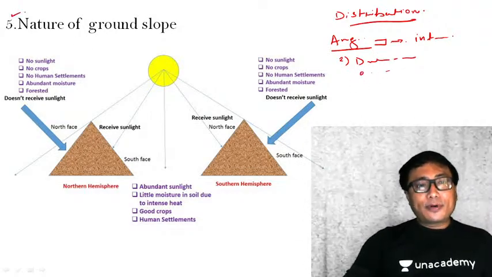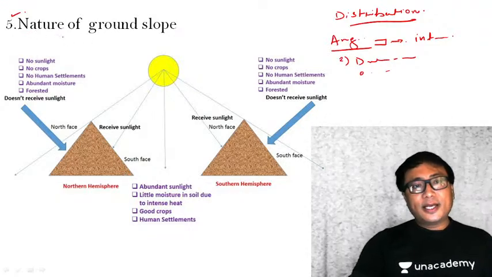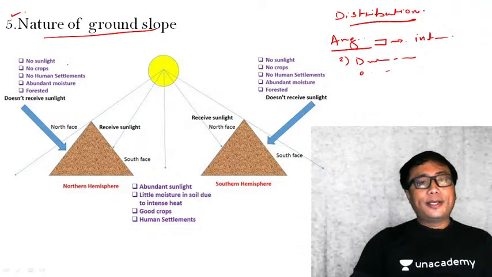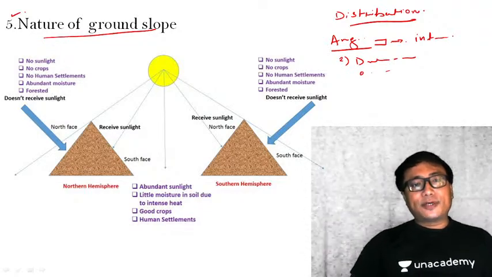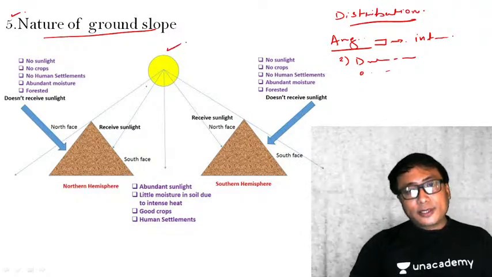The fifth important factor for the distribution of temperature on the Earth's surface is the nature of the ground slope. Nature of the ground slope is, say for example, you see here, this is sun insolation is coming.